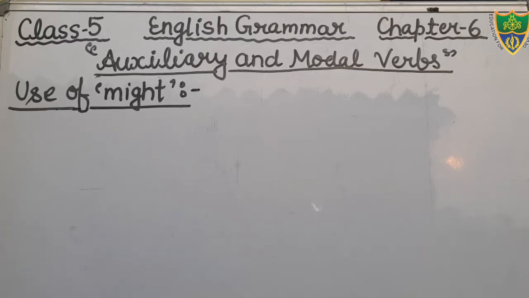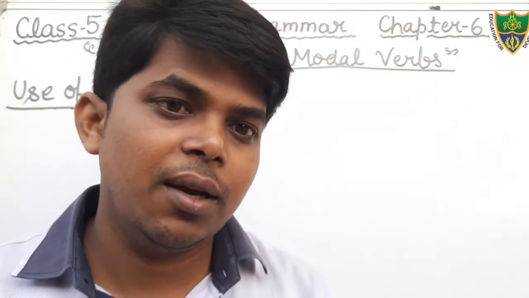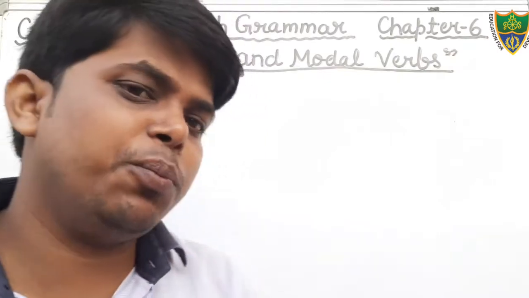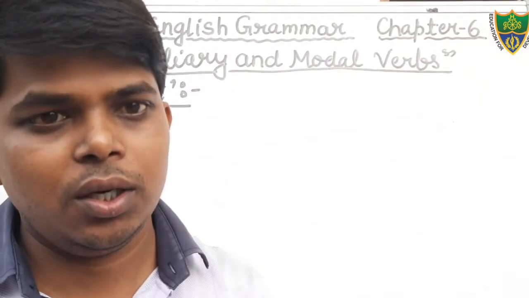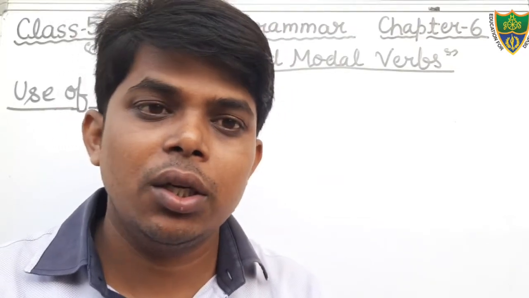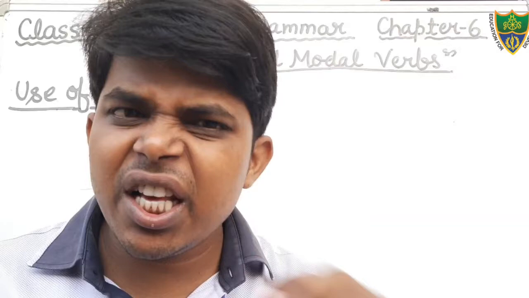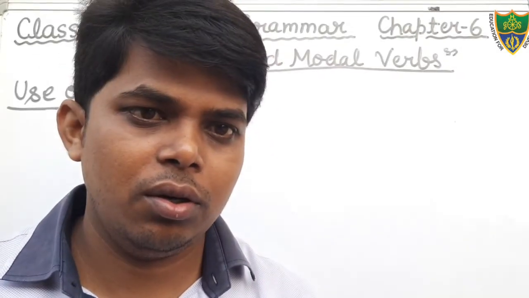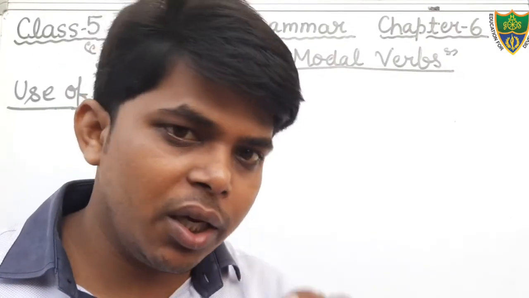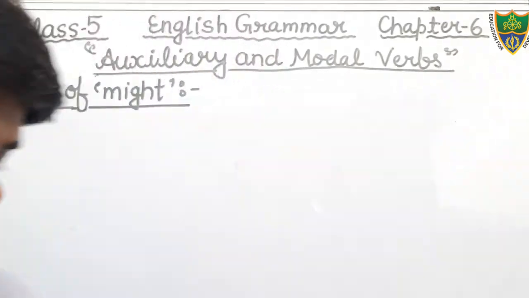Dear students, it is also used to show the possibility, but it is less possible than may. We use might to show less possibility than may. यानी may से कम, थोड़ा कम possibility show करता है. Just write down.